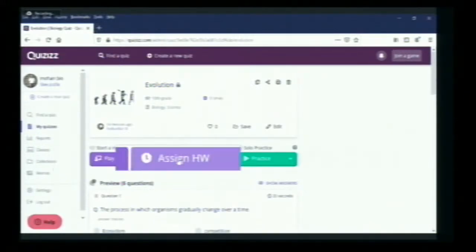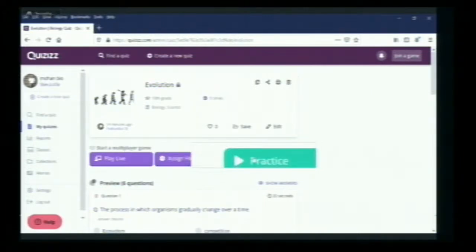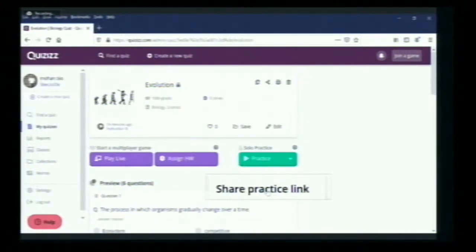You can assign this quiz as homework for the students, and you have to give a deadline. For assigning, you have to create a class, to which you give the quiz. And for practice, after the quiz is conducted and is in your portal, you can click on practice. You can play, or you can share the practice link and the students will practice the quizzes. So these are the 3 options.